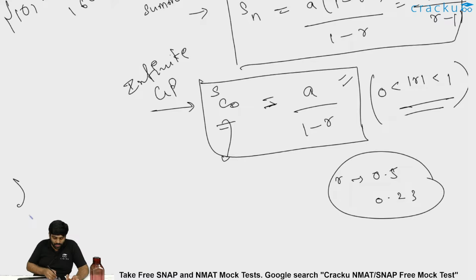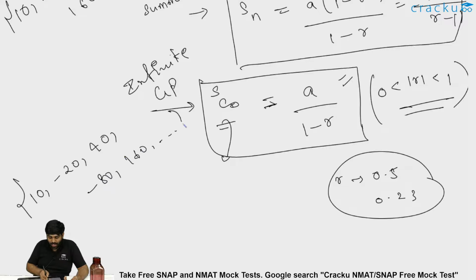If it is minus 2, minus 3, you also won't be able to find it. Now, if 10 is the first term, times minus 2 gives minus 20, again times minus 2 gives 40, then again minus 2, 80, again 160. You mean to say there will not be a proper value it tends to. You won't be able to figure out the value which it is tending to in this case.